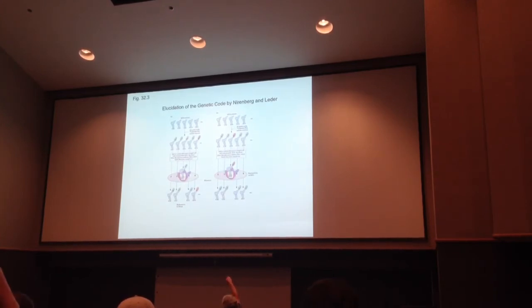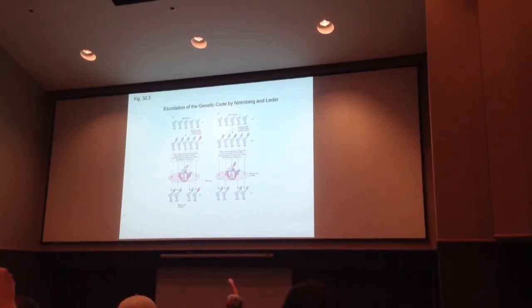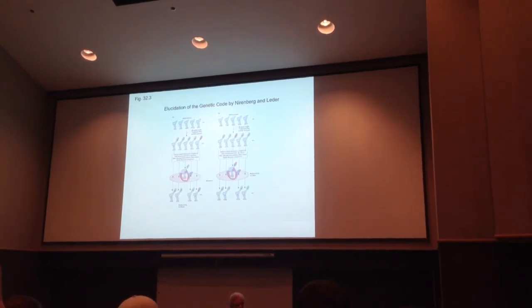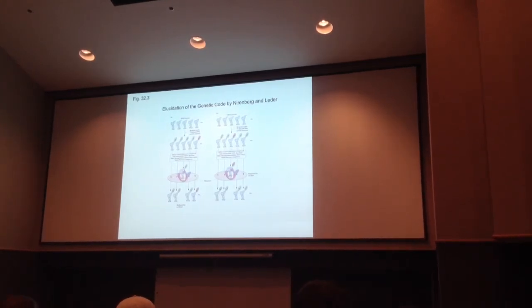Okay, so this is the one where here's phenylalanine. Oh, that's proline. So what they've done is they've taken, in this case, a labeled proline, the pink guy, right? They put all the tRNAs there, they let them interact with that ribosome with phenylalanine, the AAA, right? It forms a complex with the pseudo messenger RNA, the triplet they put in there, and then you wash through all the tRNAs. This guy's labeled, he doesn't match, he comes on through the filter, the radioactivity goes through, and you say, okay, so this time we used proline that was radioactive, it didn't bind to the ribosome, it went through the filter, so UUU does not code, it's not the anticodon for proline.